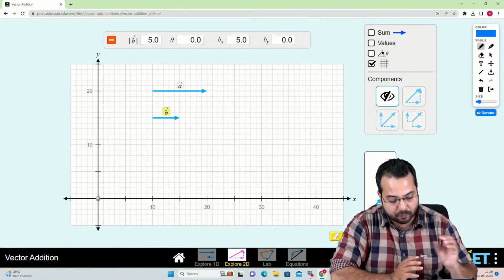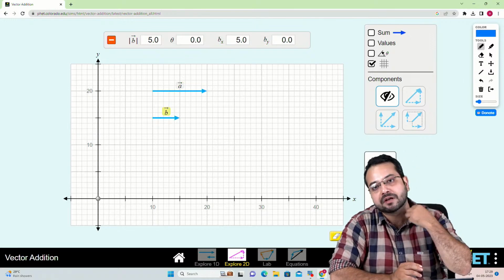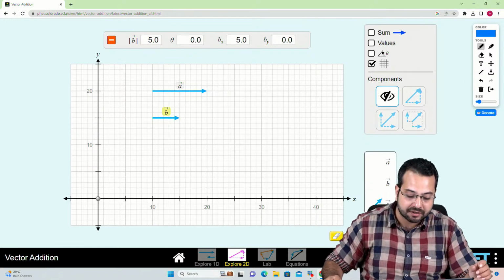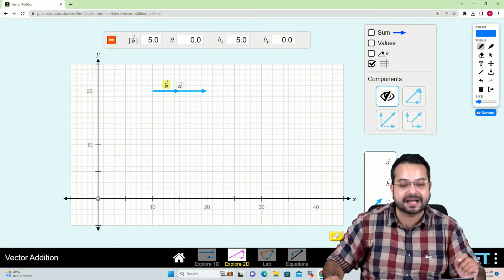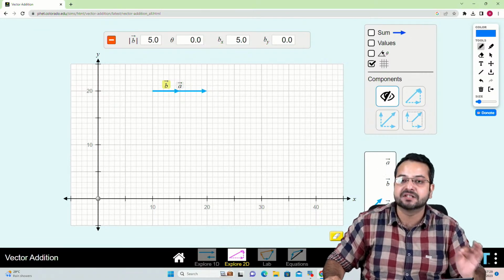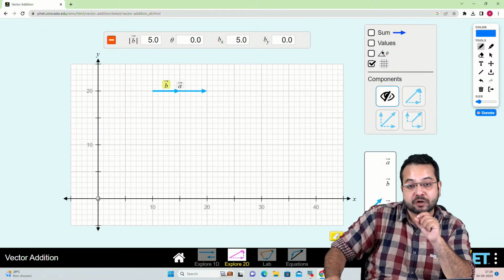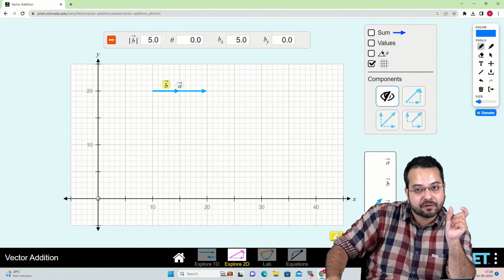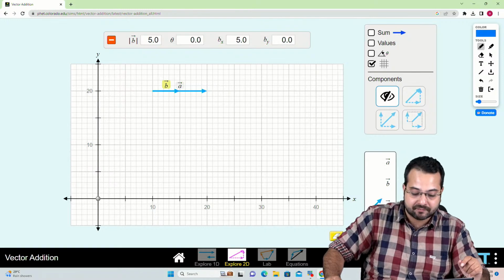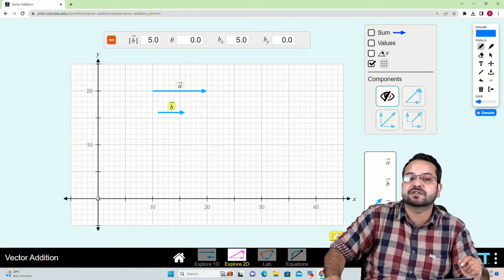Okay. So what we have just understood is that if the angle between them is 0 degree, join them tail to tail. What is the angle between them? The angle between them is 0 degree. So in that case, the resultant has a magnitude of the magnitude of A plus the magnitude of B. Can we see that? Of course.